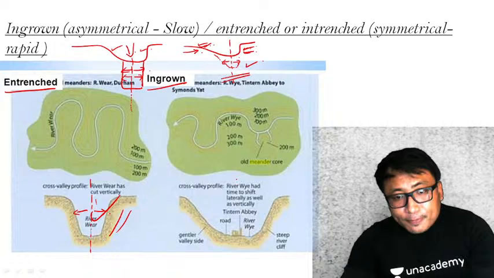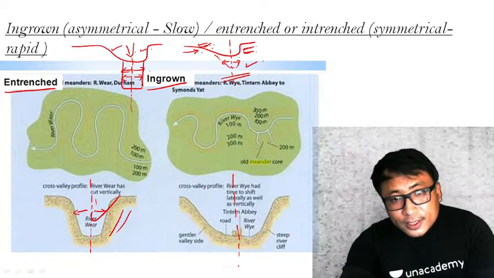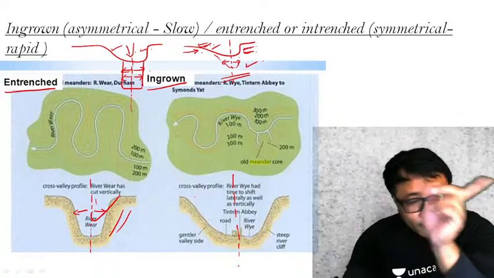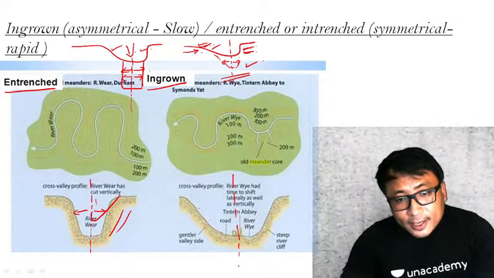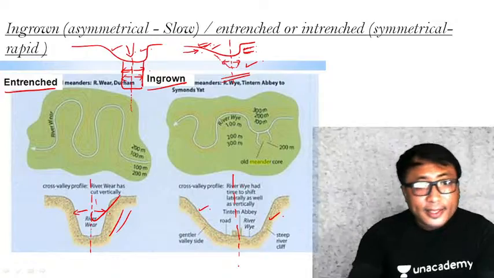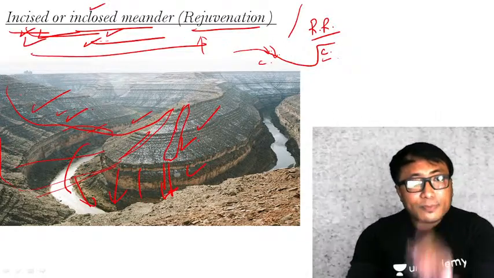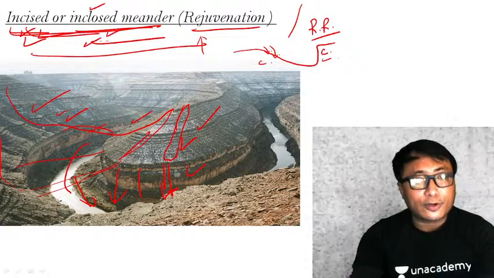You see here, if I draw a reference line like this, it is following the original profile of the meander. Here you have deposition, here you have erosion. And entrenched and ingrown meanders are subtypes of incised or enclosed meanders.